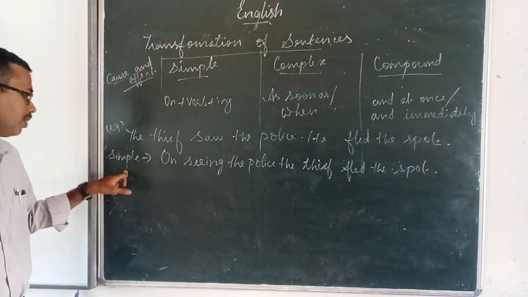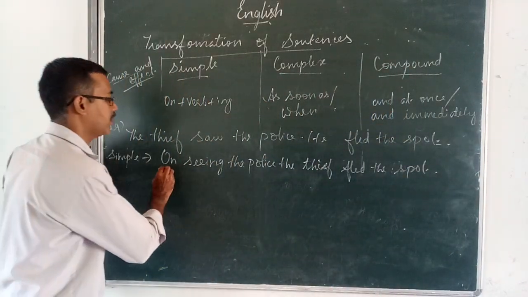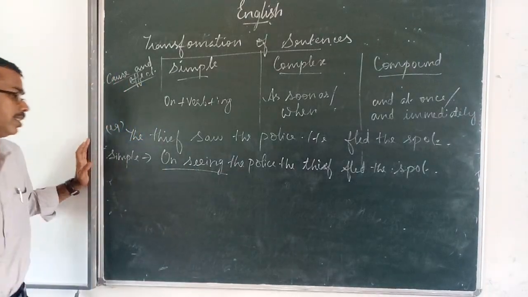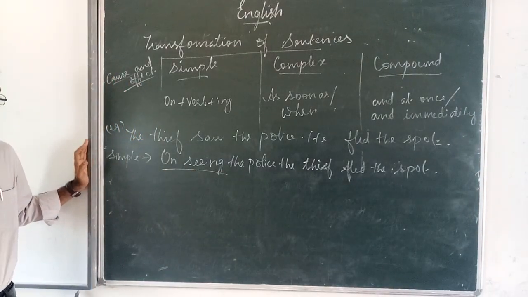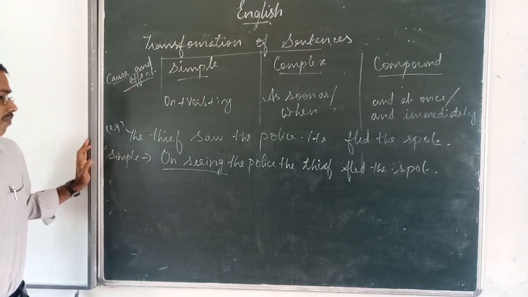That is a simple sentence. What is the phrase here? On seeing, on plus verb plus ing. On seeing the police, the thief fled the spot.